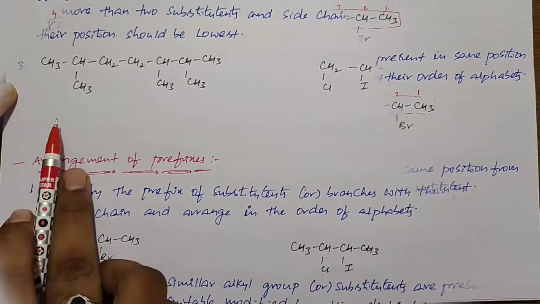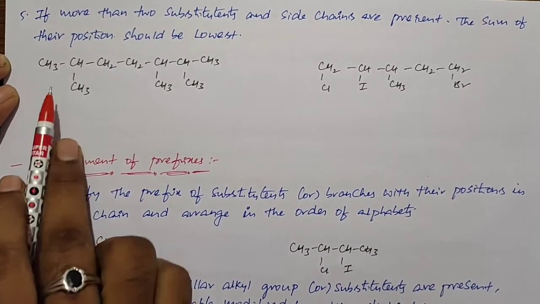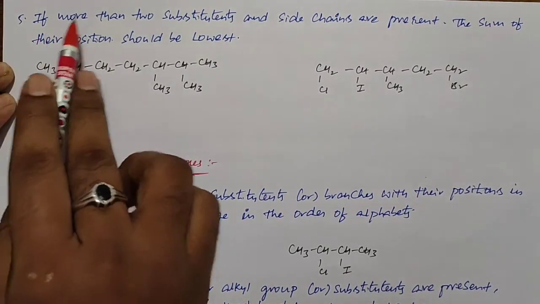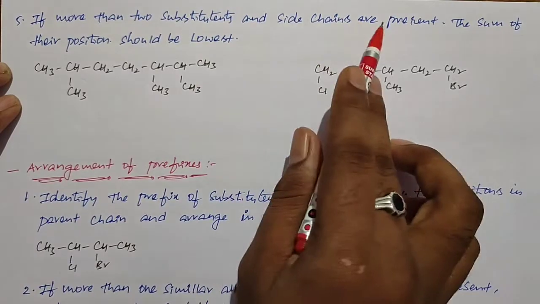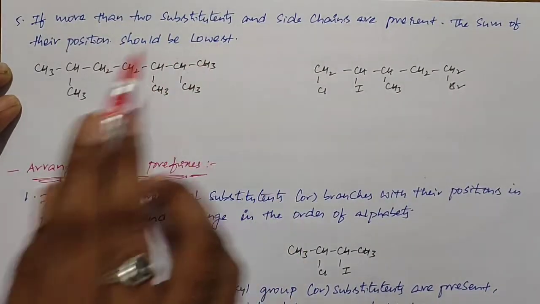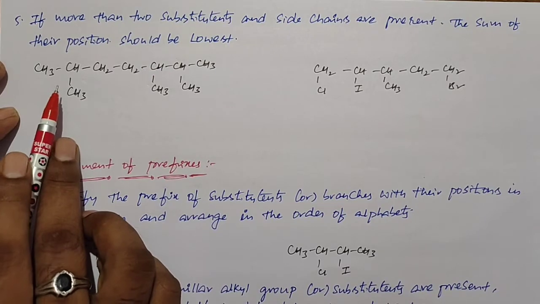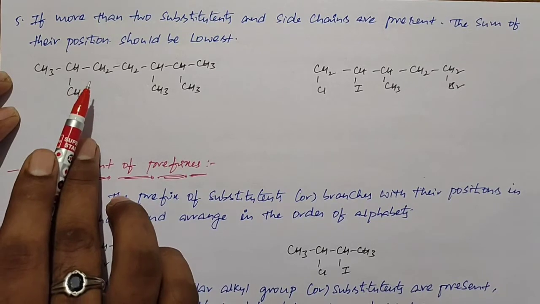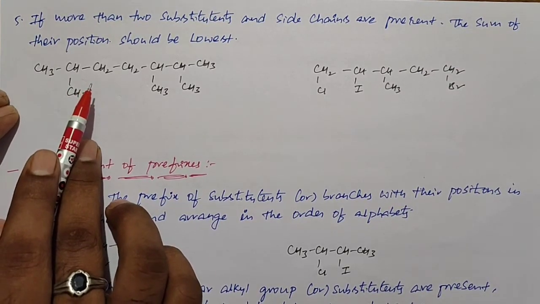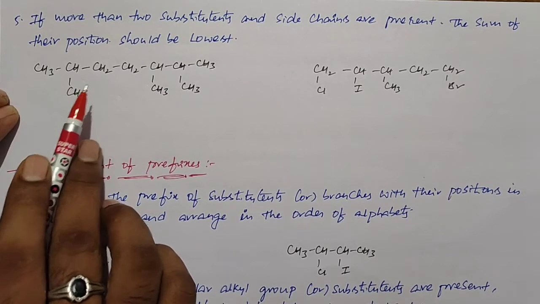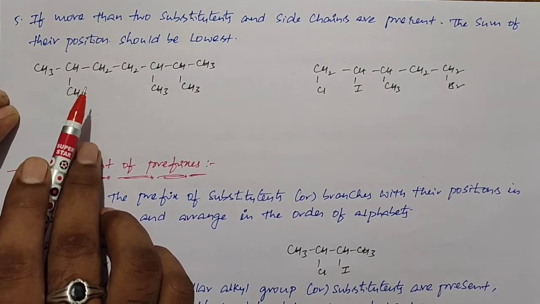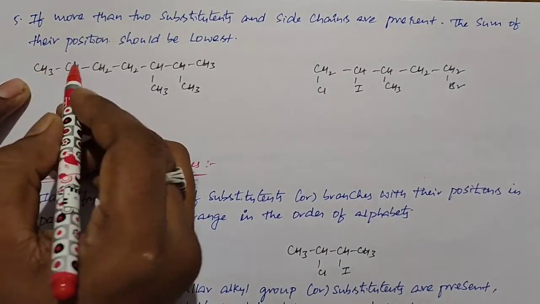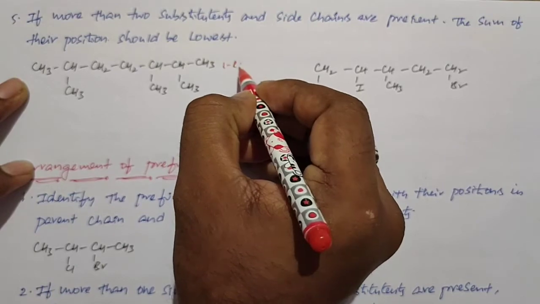That's all. Next, the last rule in the least number rule. So this is the fifth rule. If more than two substituents or side chains are present, the sum of their positions should be lowest. So when you observe clearly here, the numbering is based on the sum of the positions of substituents or branches. So in which direction the sum of the positions must be least, from that side onwards we need to give the numbering. For example, if you see this compound, first I am checking from left to right, left side to